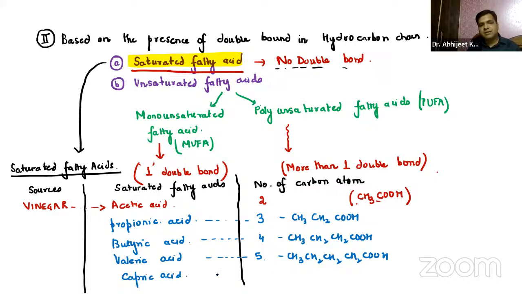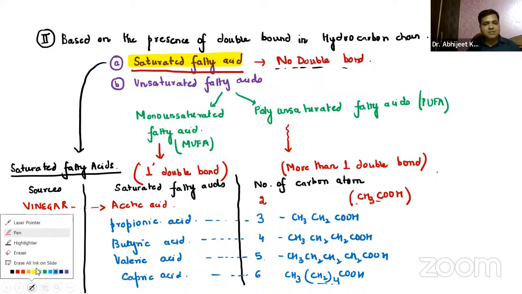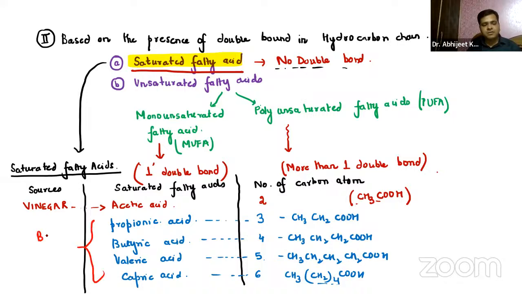So capric acid is again the 6 carbon, right? So it is CH3 and CH2 how many times? Yes, you already know it is 4 times, and then COOH. So in short, I can also write CH2 how many times? 4 times.